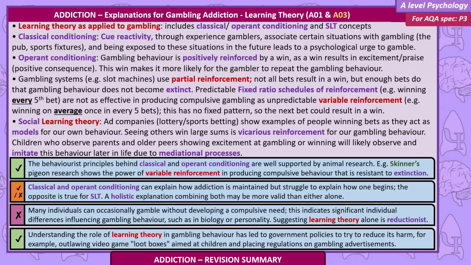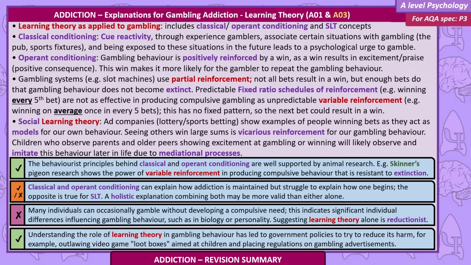The behaviourist principles behind classical and operant conditioning are well supported by animal research. For example, Skinner's pigeon research shows the power of variable reinforcement in producing compulsive behaviour that is resistant to extinction. Classical and operant conditioning can explain how addiction is maintained, but struggles to explain how one begins. The opposite is true for social learning theory. A holistic explanation combining both may be more valid than either alone.